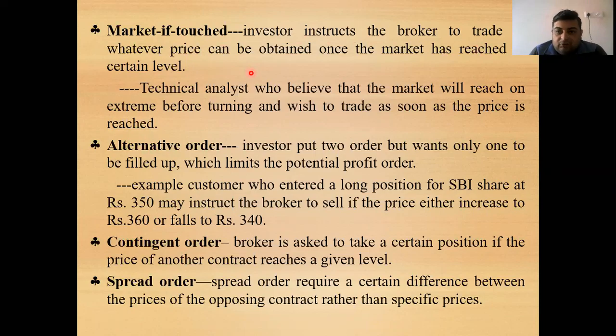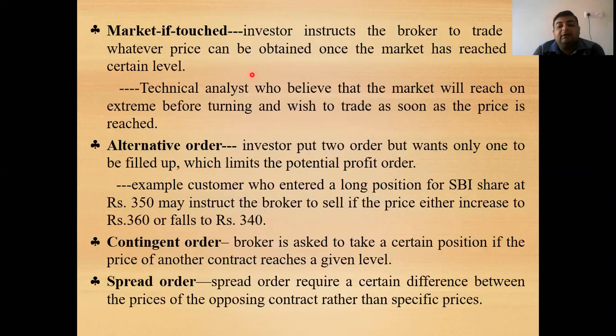So he has given the order to the broker that if the price touches, he has entered into a future contract, that is a long future, that is buying low and selling high. He has entered into the long future contract of rupees 500 per share. Now, if the price has reached 500 per share, then the contract is assumed to be executed by the broker, because it is market if touched. Once the market touches the predetermined level of the share price, the broker will sell the commodity at any price above that.